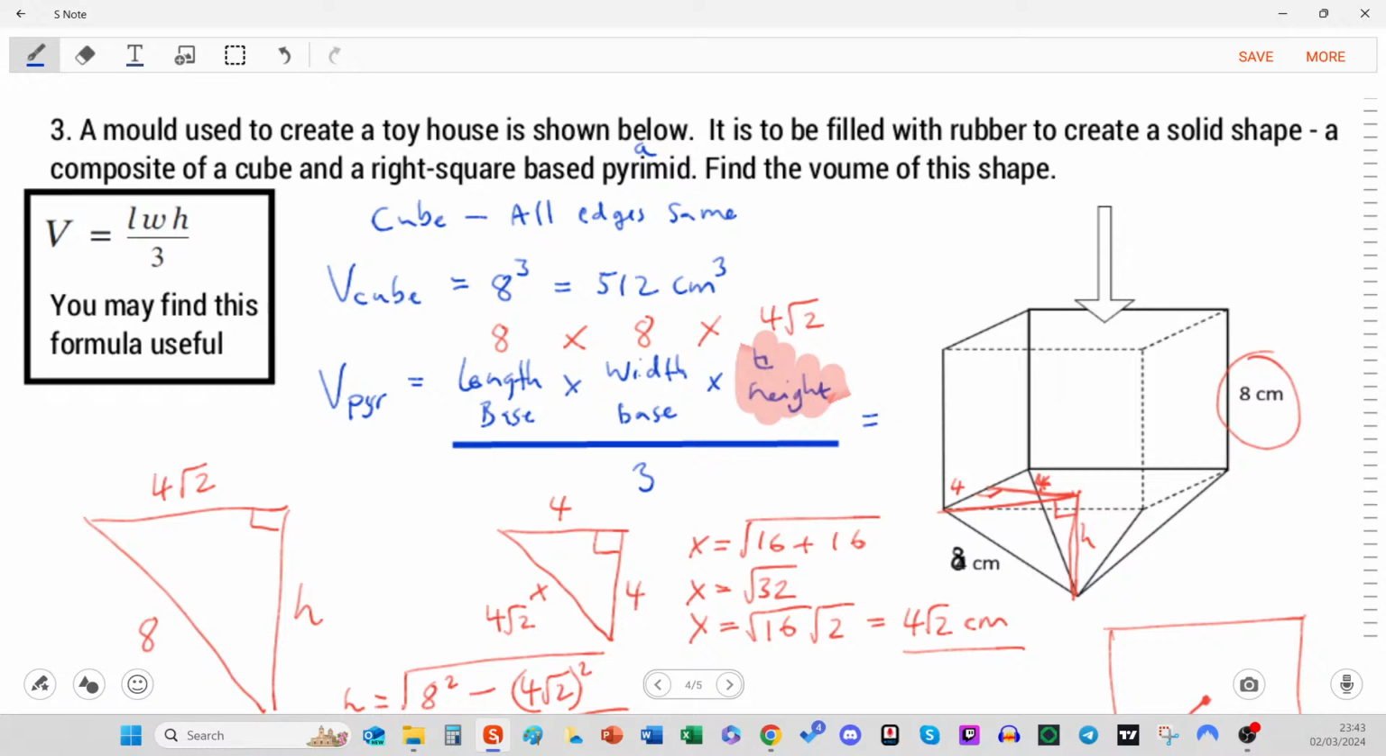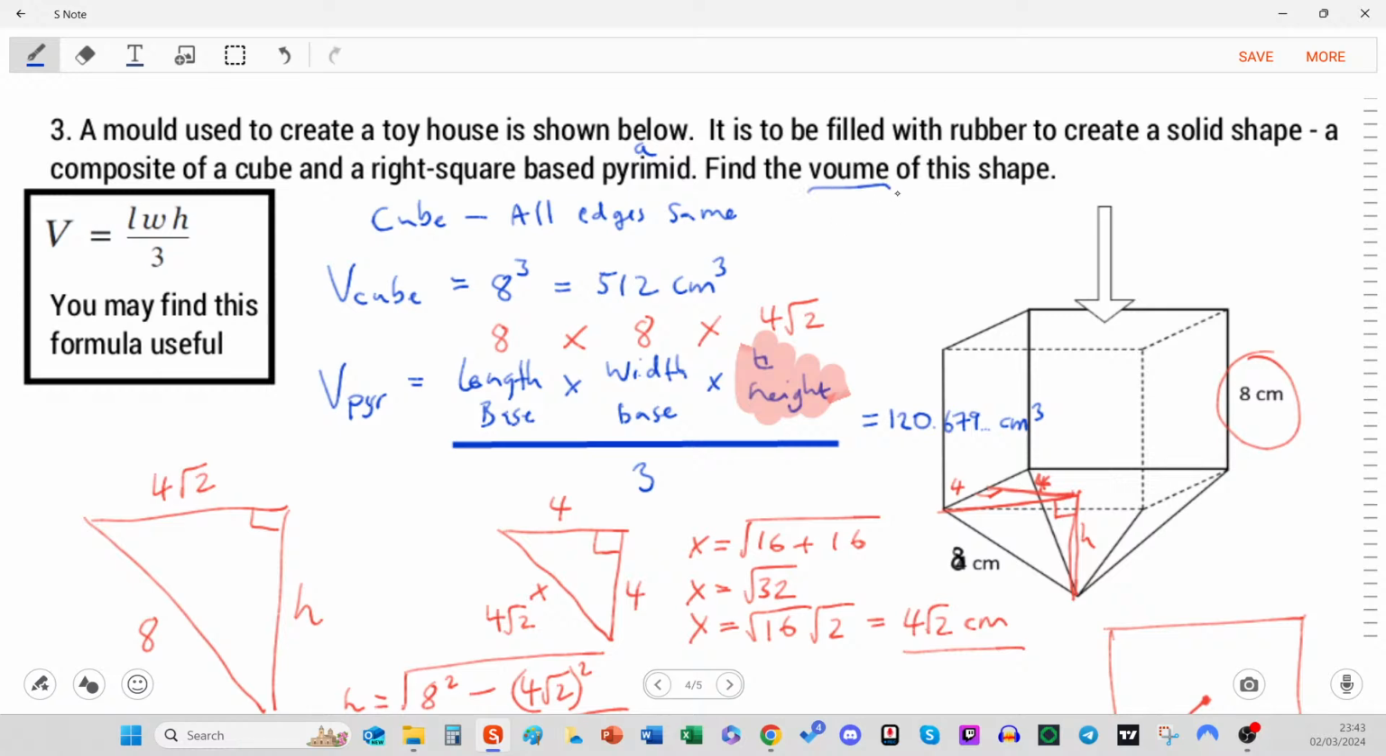8 times 8 times, put it in brackets, 4 times root 2, then divided by 3. And yeah, let's try and sneak it in. You know where it is. 120.679... And this is a volume, so we're going to be writing centimeters cubed. Now, that's not the end of the question, is it? We have to find the volume of this.